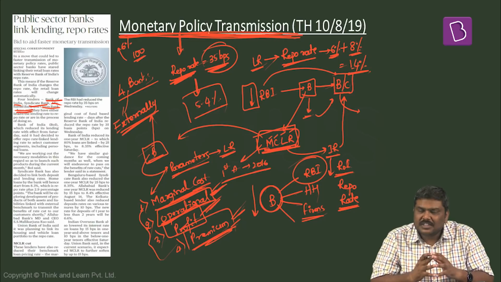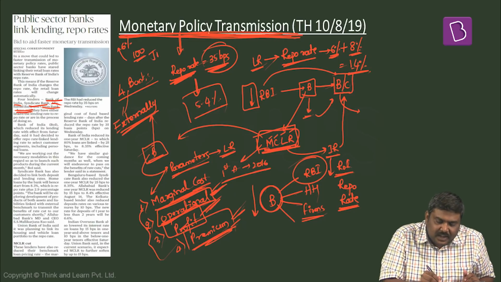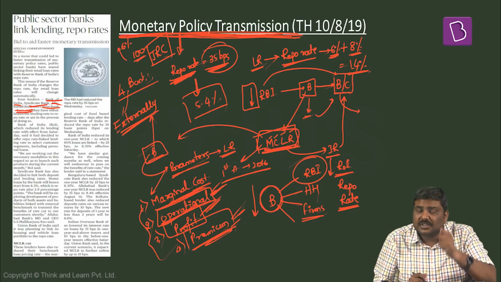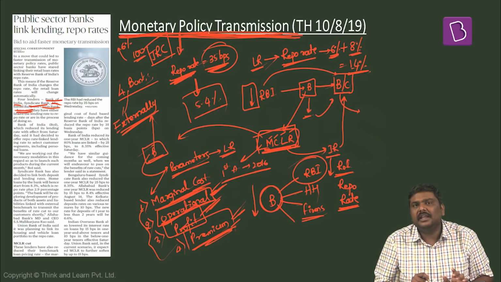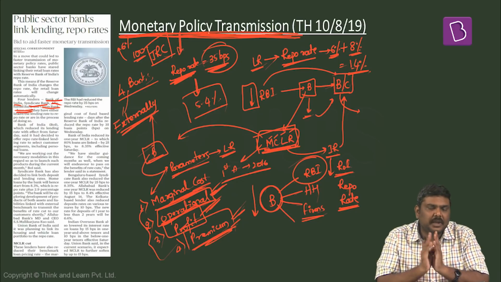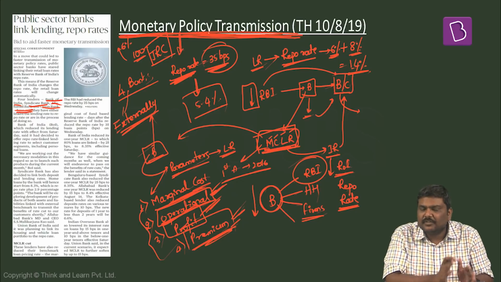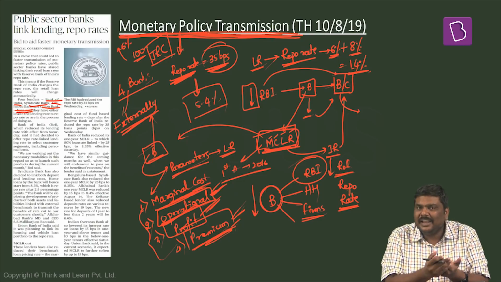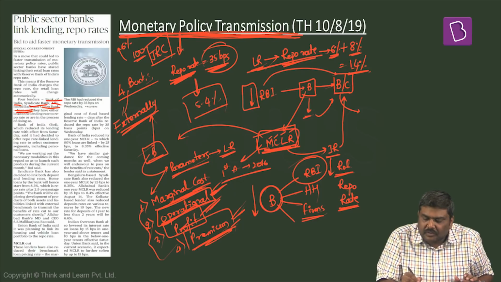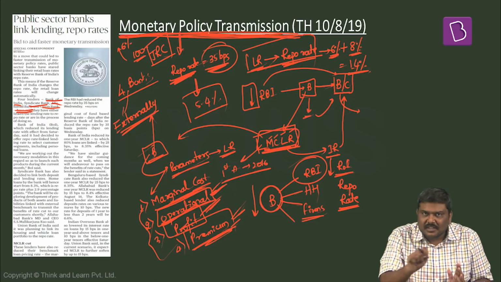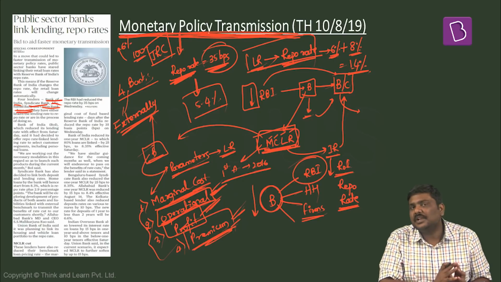Now this particular concept was recommended by Janak Raj Committee. Remember this. Concept of external benchmarking was recommended by Janak Raj Committee, and RBI has stated that it is considering the concept of an external benchmarking. But these particular 4 banks have gone ahead and have stated that they have already linked their lending rates to repo rate, which is nothing but the concept of external benchmarking itself. So these are some of the very important points mentioned in this particular article.